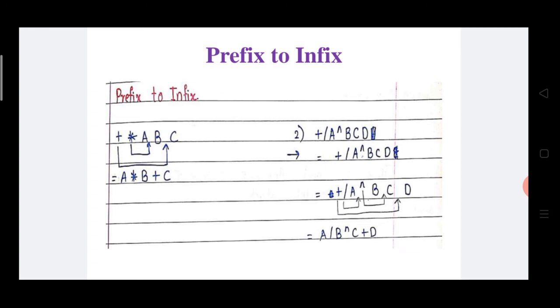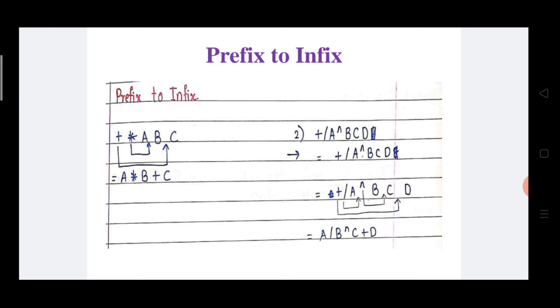The second example is plus divided by A exponential B C D. This is one prefix expression. This prefix expression is going to be converted into an infix expression. How to convert? See again carefully. First see the expression having exponential. The exponential having higher precedence. That's why first we have to solve the exponential. Actually exponential is placed before B. That's why exponential is placed in between B and C.